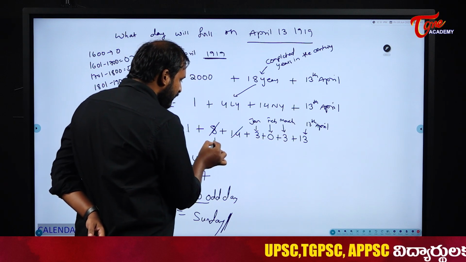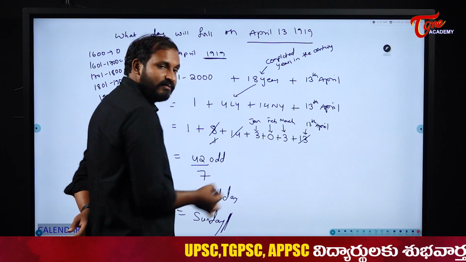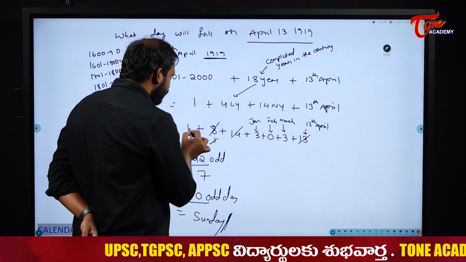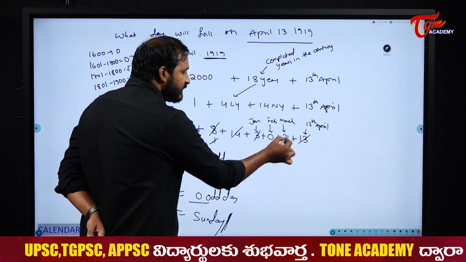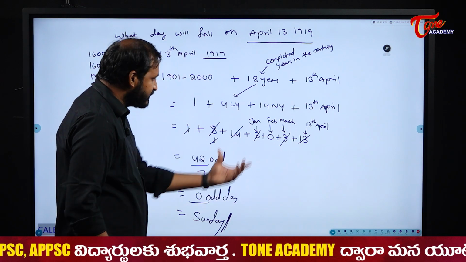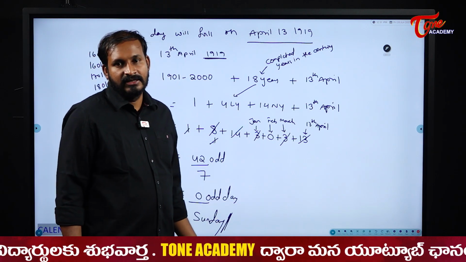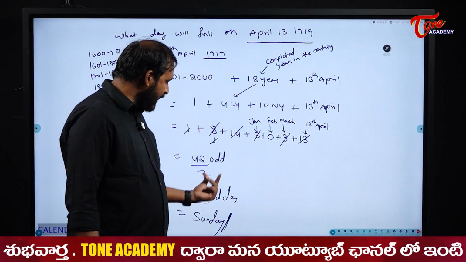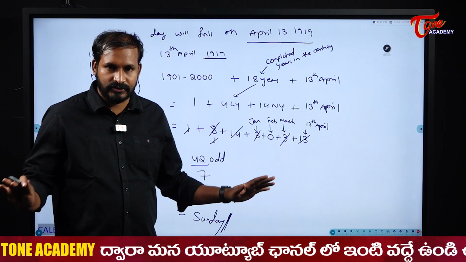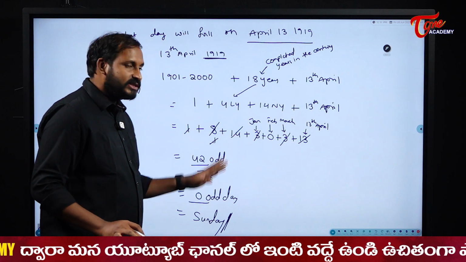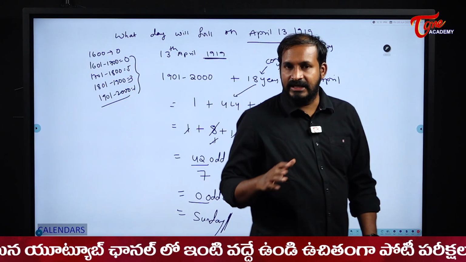2, or else this 1 with this 13. 1 plus 13, it becomes 14, right? Next, 1 plus 3, 4 plus 3, 7. Everything got cancelled. So it is 0. 0 is nothing but Sunday. You can either cancel it or you can add everything and divide it by 7. It is up to you, students. Okay. So this is how we are going to find the days and dates.